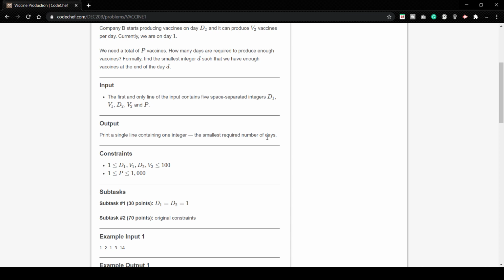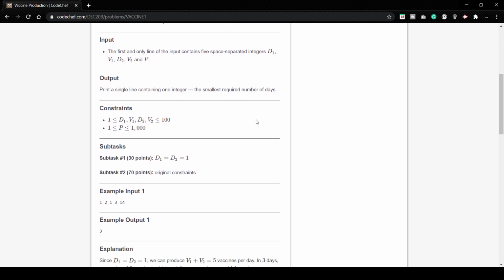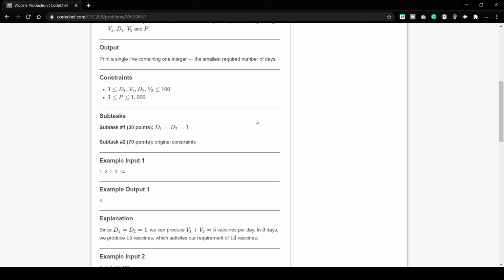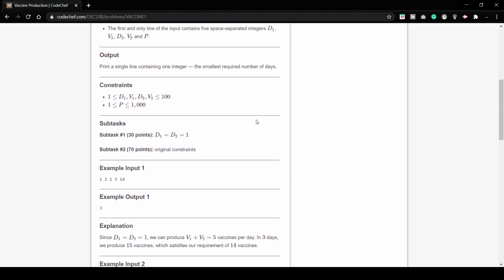So our input will be the first and the only line of the input containing 5 space separated integers D1, V1, D2, V2 and P. So here D1 and D2 are the days and V1 and V2 are the number of vaccines per day. And P is the quantity of vaccines we are required to produce. For output, we have to print a single line containing one integer, the smallest required number of days. So we have to just give out the days. It is a very simple question, so I don't think people have any problem related to it.